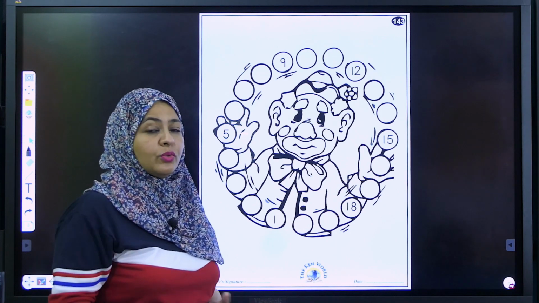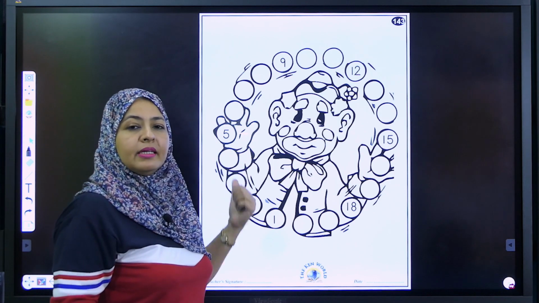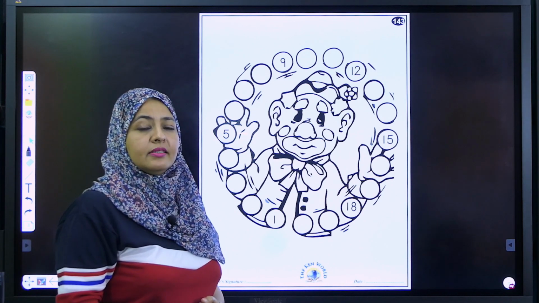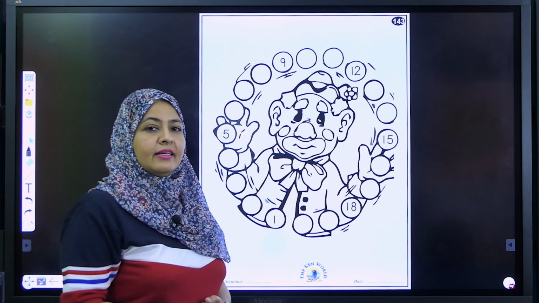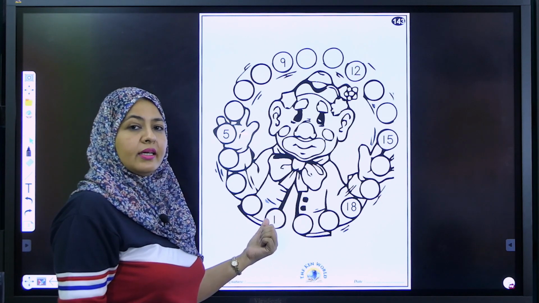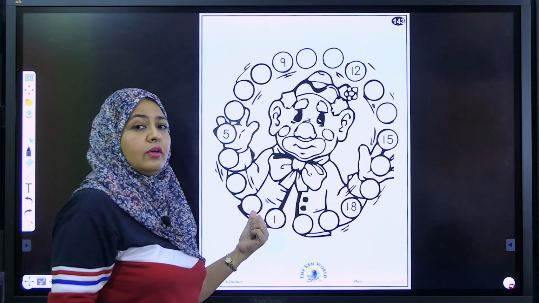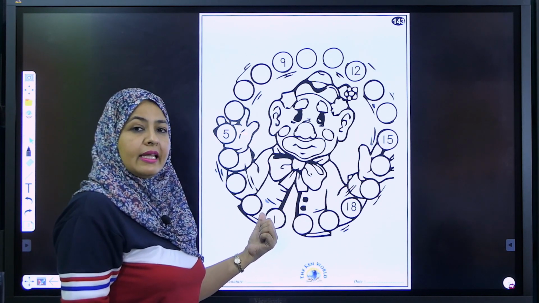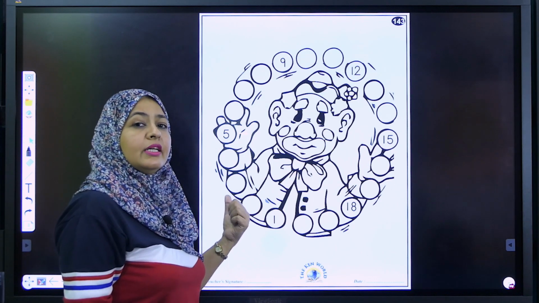What you have to do? You have to fill the missing balls with numbers. Got it? Shall we start? So take out your sharpened pencil and eraser. Now look here. In this ball we have number 1. To fill the missing number we have to move in order. So what comes after 1? Great. Number 2. So write here number 2.